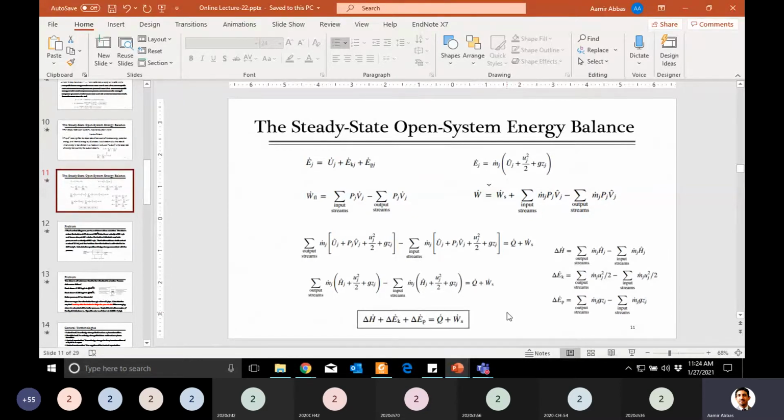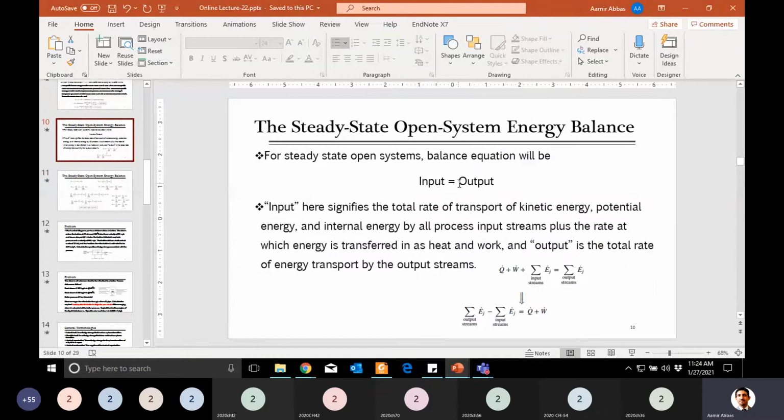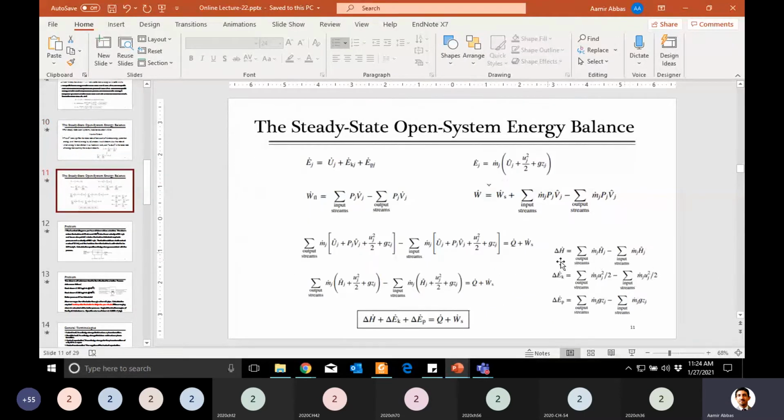So no issue, what we have to do is simply combine both the terms of input and output, and that will be equal to 0. If you look at these final terms for del x, del k, del p, this is output minus input. So overall these are already output minus input, and this q plus w, it was already told that whether q is in or out, you have to accommodate it in this q term, like net heat transfer, network.